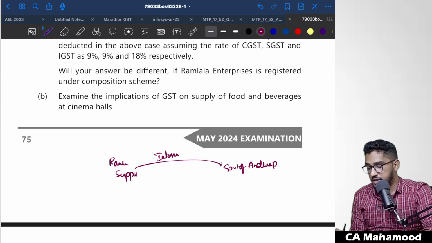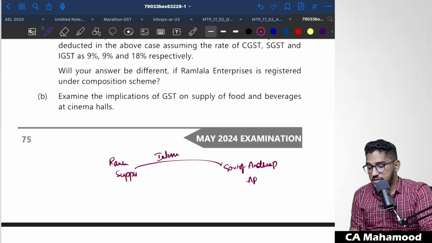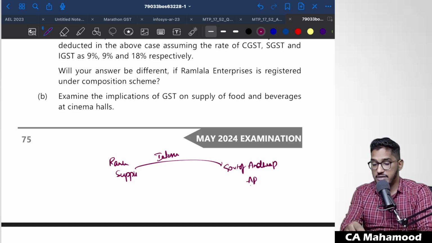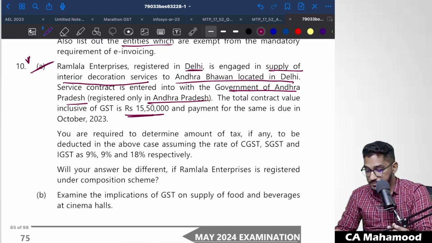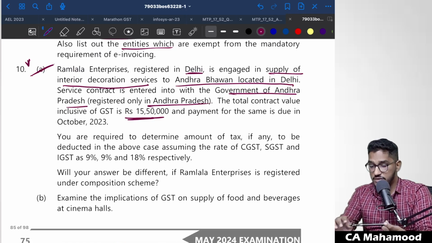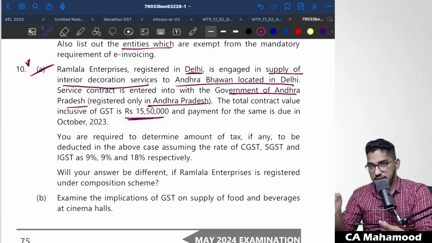And this government of Andhra Pradesh, where will it be generally registered? It will be registered in the state of Andhra Pradesh only. Whereas this Ramlala Enterprises, the supplier, where is the supplier registered? In the question itself, they are telling the state of registration of Ramlala. The supplier's state of registration is Delhi. So location of the supplier is Delhi. Location of the recipient is Andhra Pradesh.